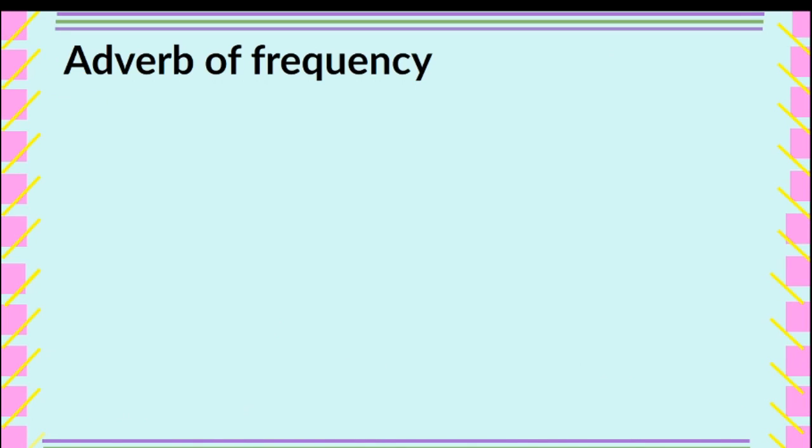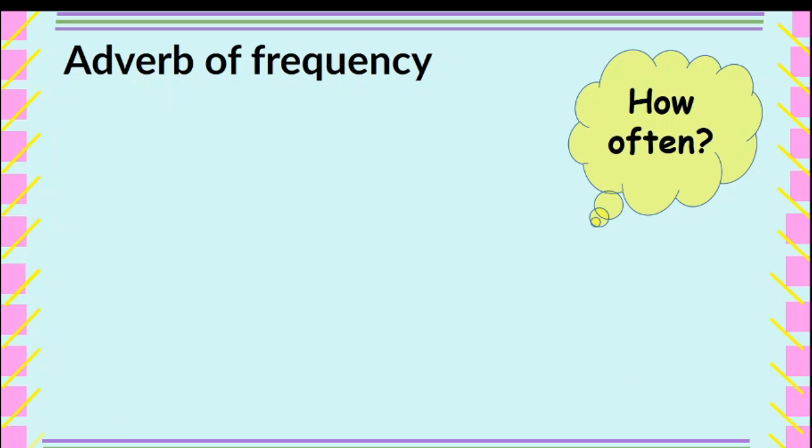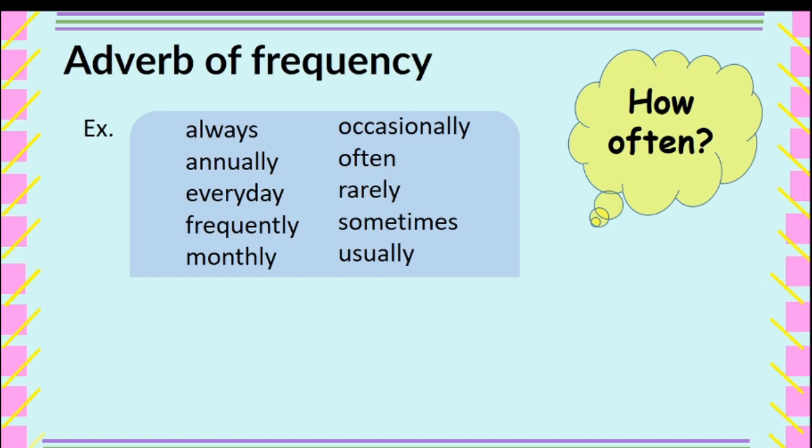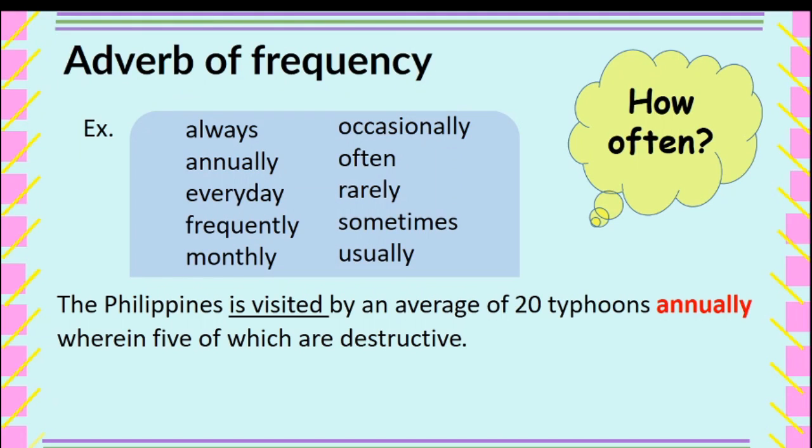Next, we have adverb of frequency, and it answers the question how often. Let me show you some samples. Always, annually, every day, frequently, monthly, occasionally, often, rarely, sometimes, usually. Let me read the sentence. The Philippines is visited by an average of 20 typhoons annually, wherein 5 of which are destructive. Annually is the adverb of frequency that answers the question how often, modifying the verb is visited.